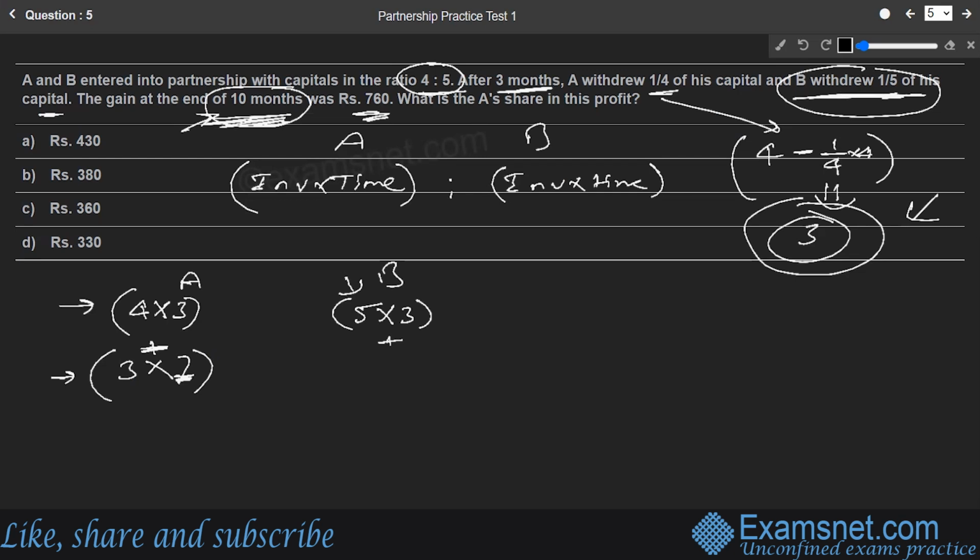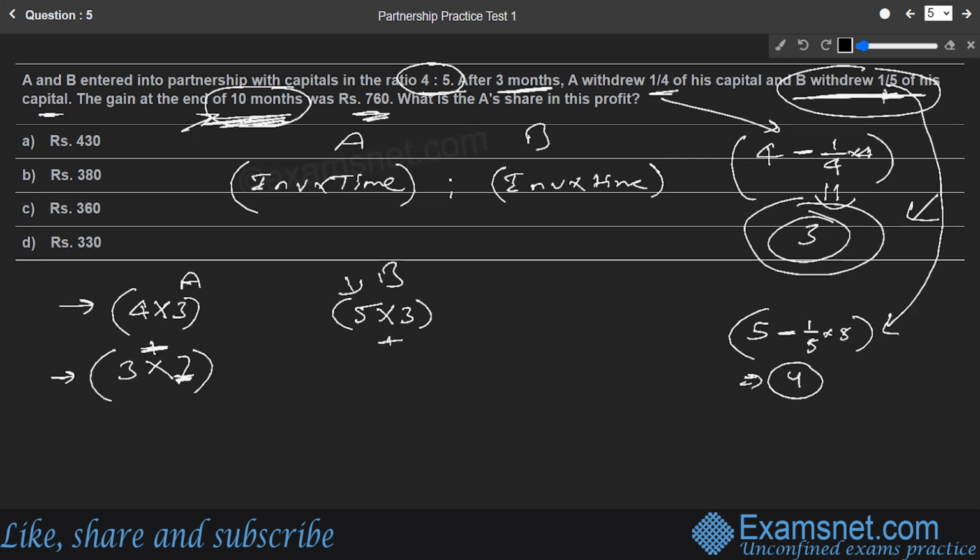And after 3 months, he has made some withdrawal. So how much withdrawal has been done? 1 by 5 of the withdrawal has been done. So if 1 by 5 has been withdrawn from the initial investment of 5, what is the remaining value? Initial was 5 minus 1 by 5 of 5. 5 minus 1 by 5 of 5 will give you 4. So the remaining investment becomes 4.